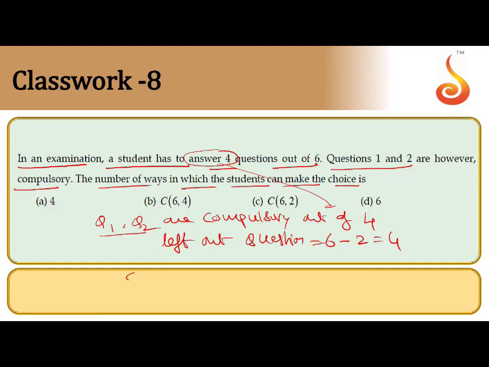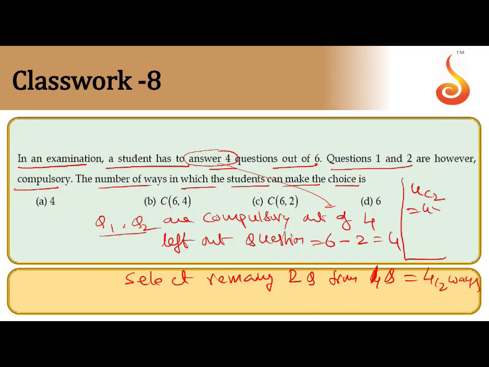You can select the remaining 2 questions from 4 questions in 4C2 ways. So what is the value of 4C2? The value of 4C2 is 4 into 3 by 2 into 1. This is 12 by 2, which means 6 is the answer.